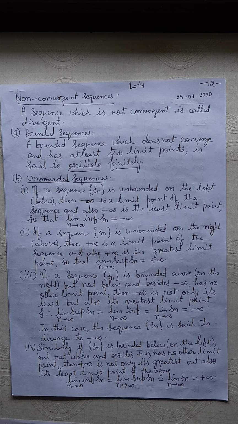So today we discuss non-convergent sequences. A sequence which is not convergent is called divergent, of which we make two categories: bounded sequence and unbounded sequence. A bounded sequence which does not converge and has at least two limit points is said to be oscillating finitely.